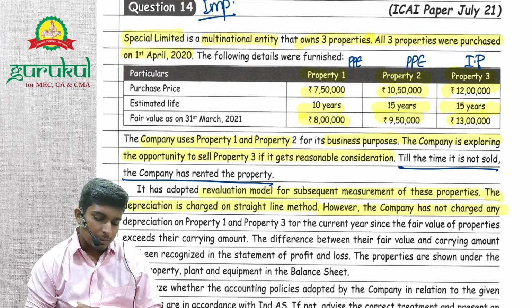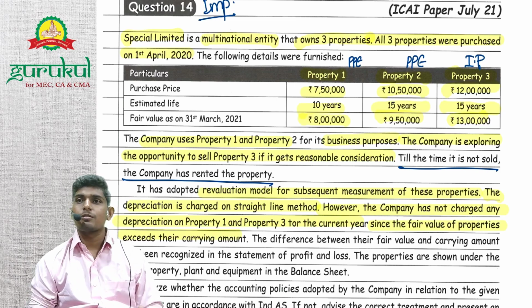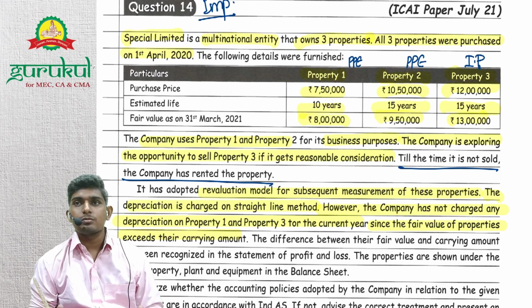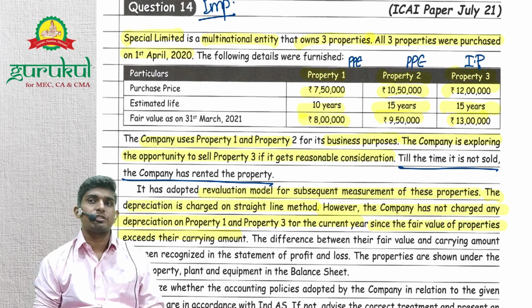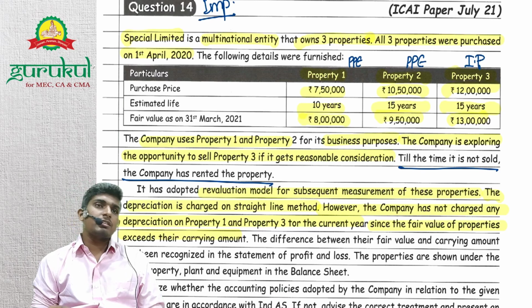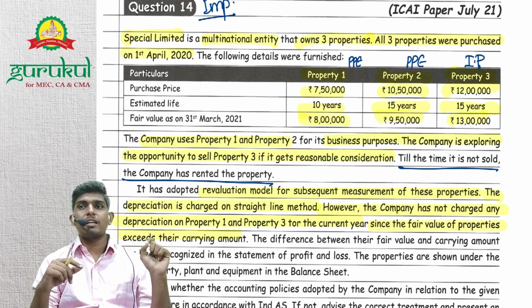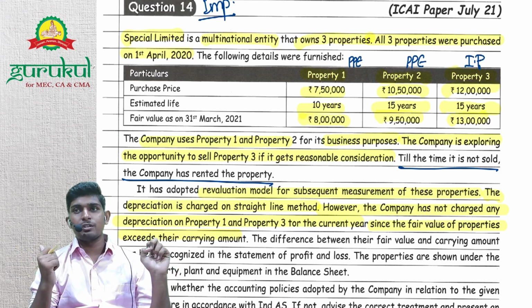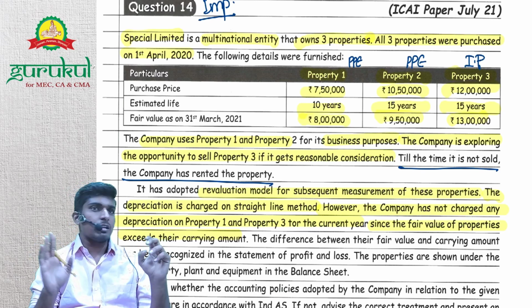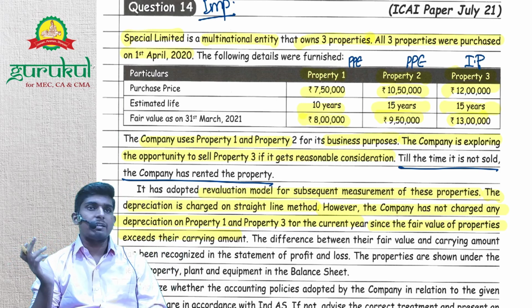However, the company has not charged any depreciation on property 1 and property 3 in the current year since the fair value of the properties exceeds the carrying amount. Sorry, the carrying value is more than the fair value. So WDV is more than fair value, so they have not depreciated it. Is it correct? No. But let's say they are following the revaluation model. Even if they had depreciated, the WDV after revaluation would have been the same. So not doing depreciation won't work. Depreciation is compulsory, whether you are following the cost model or the revaluation model, right? So this is an incorrect treatment.